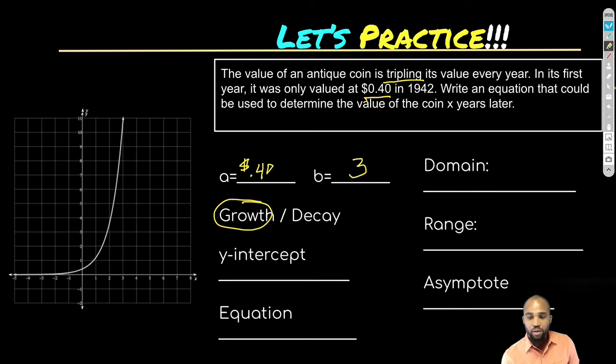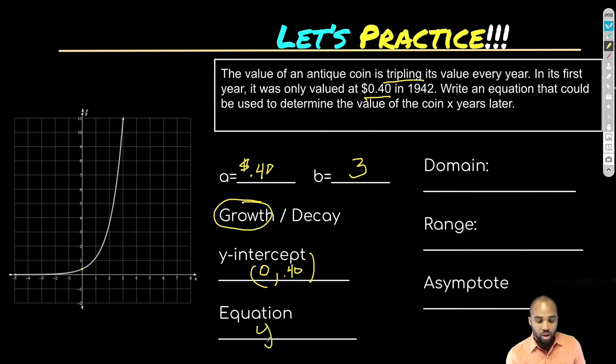Now, I could have figured this out. Why? Because it starts at 40. At year 0, when x is 0, it starts at 40 cents. So I know that there's going to be a 0.4. So that's what we see right here. It looks like half, but we know for sure it's 0.4. What's the equation then? Well, we have all our pieces right here.